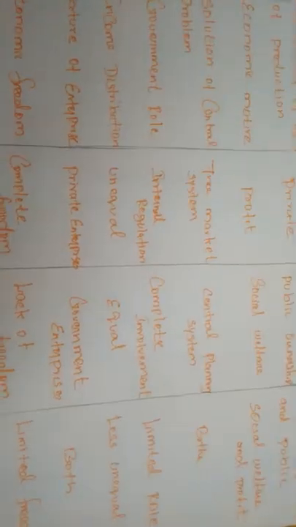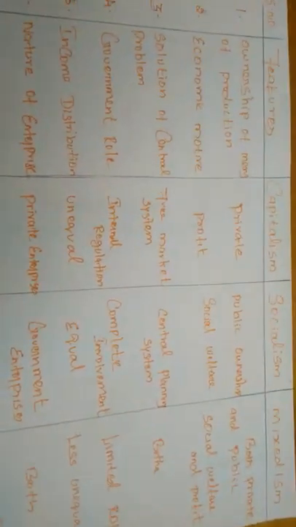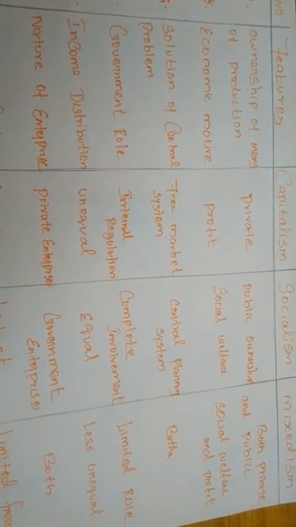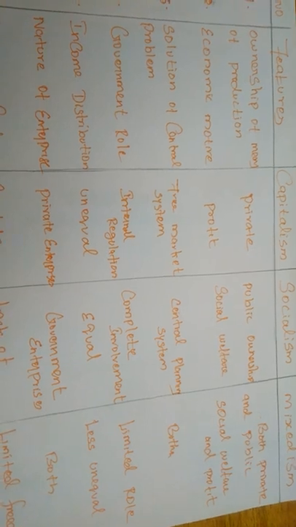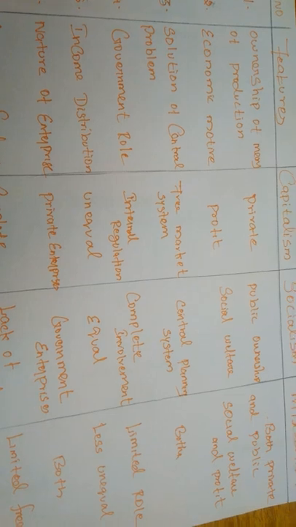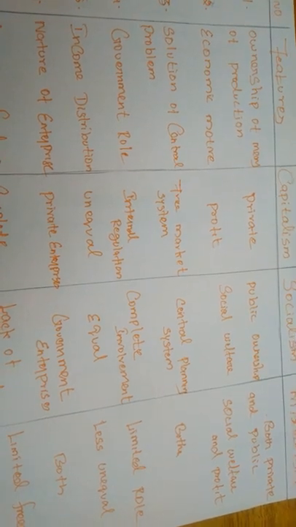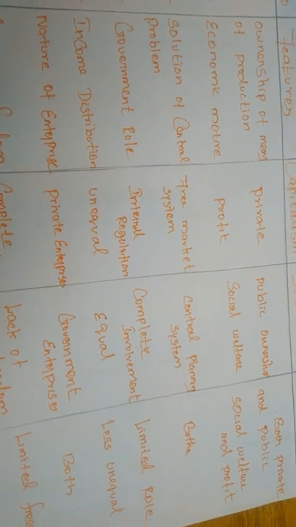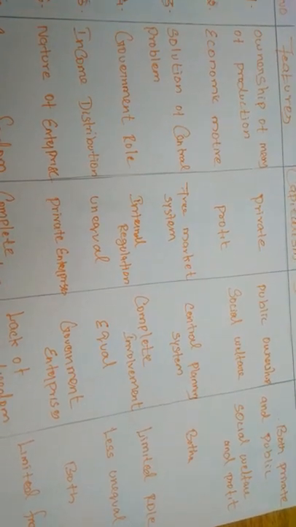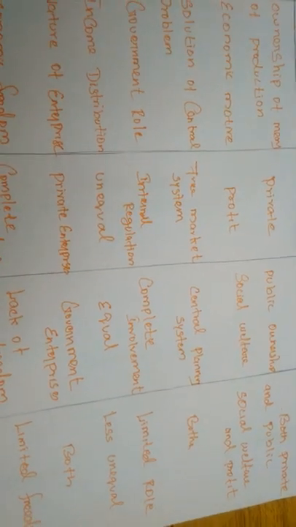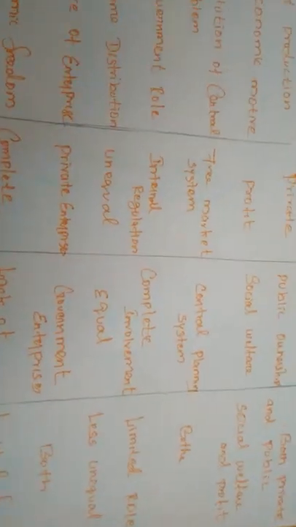But the government role under socialism will always be the most dominant, with complete involvement. Only the government has all the power to take economic decisions. There is no freedom for private entrepreneurs. Next, limited role: under mixedism, the government role is there, but limited. The private sector also has rights, but the government will control directly and indirectly.